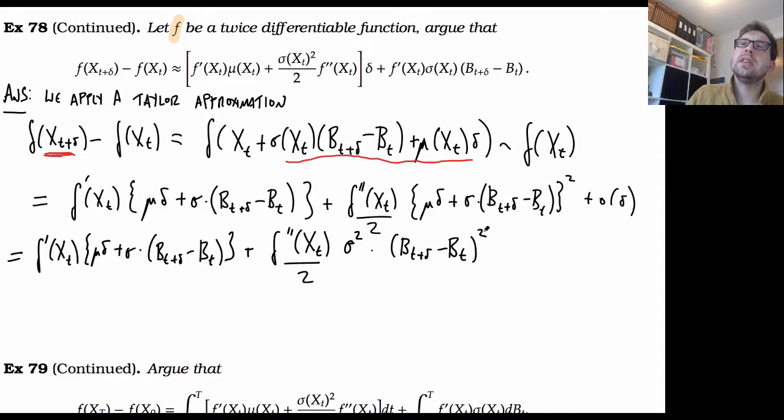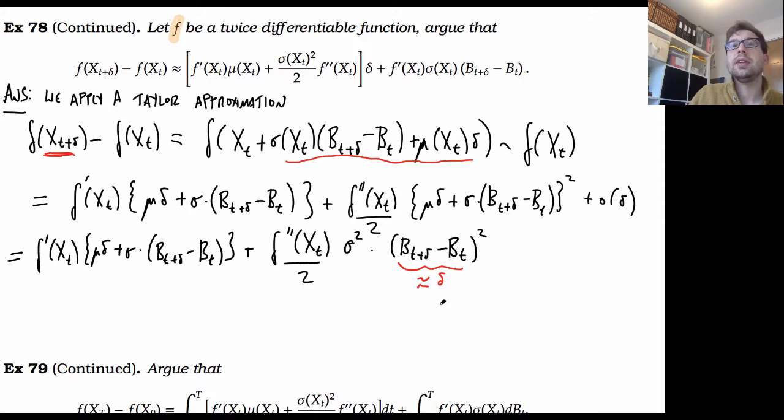If I take an expectation here, this is the variance of a normal distribution with variance delta. So this is approximately equal to delta. I could then absorb that over into this delta squared term.